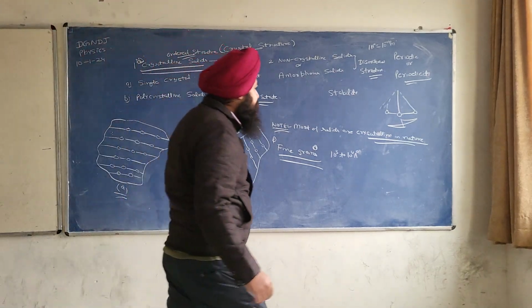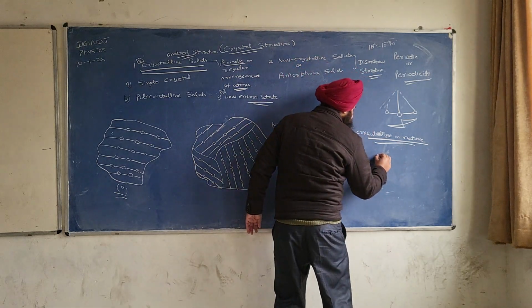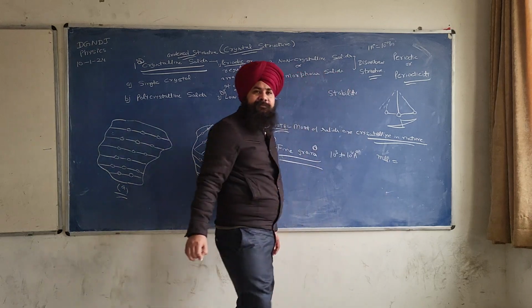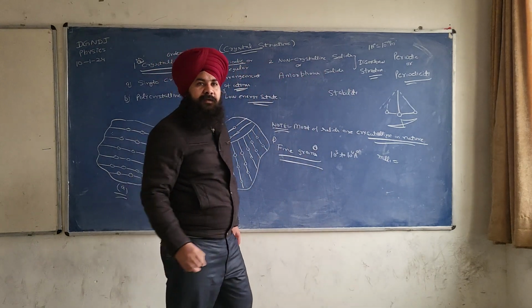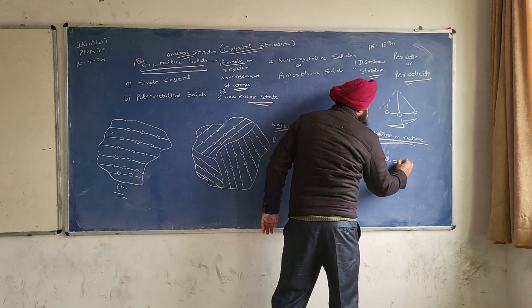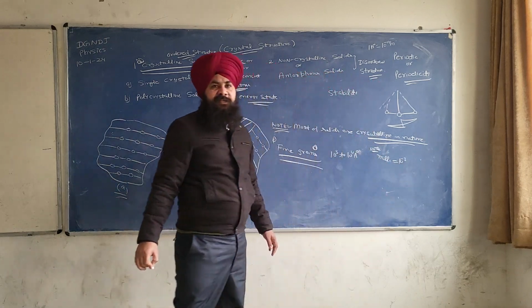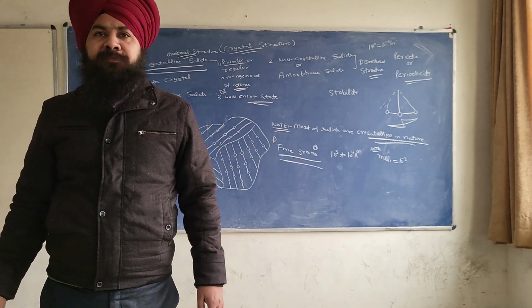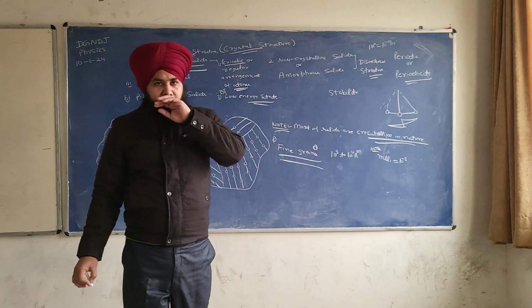Okay, I'll tell you in more detail. Milli means 10 to the power minus 3, you can write it in a note. Micro means 10 to the power minus 6.